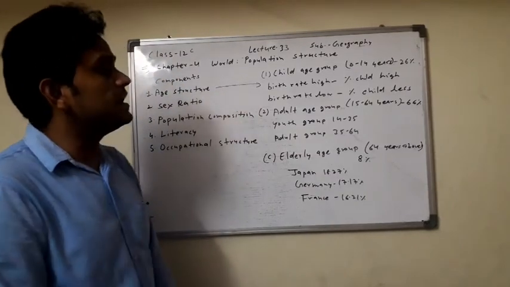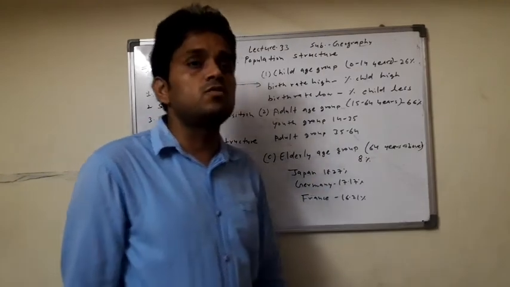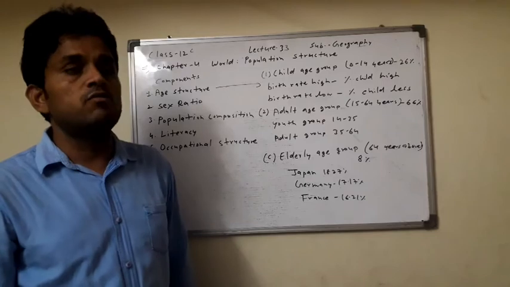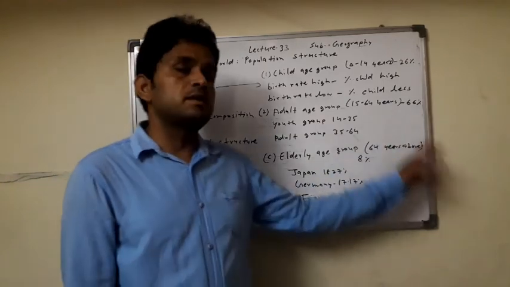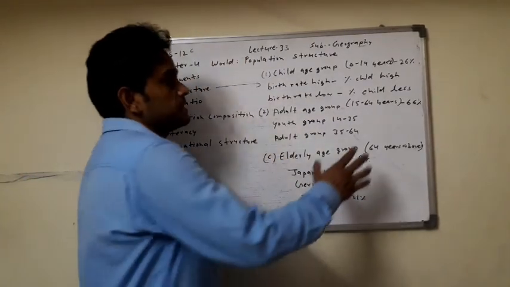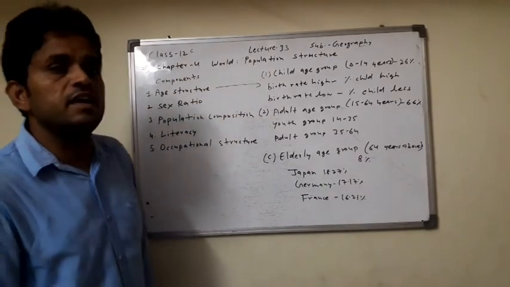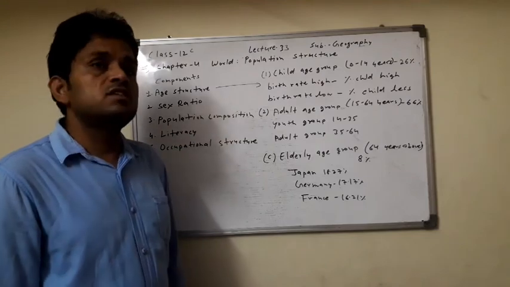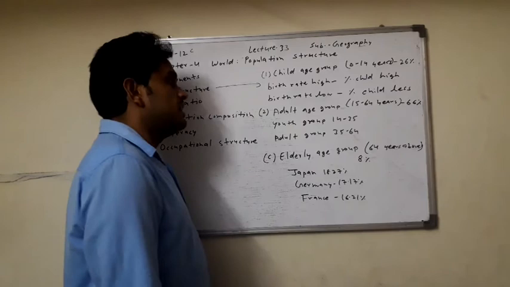Then second, the adult age group, 15 to 64 years. People of 15 to 64 years are counted in the adult age group. This is 66% of the total world population. If we consider the total world population as 100%, then 66% is included in the adult age group of 15 to 64 years.